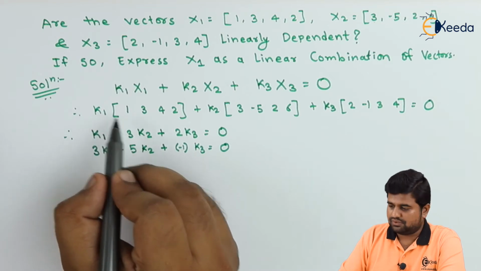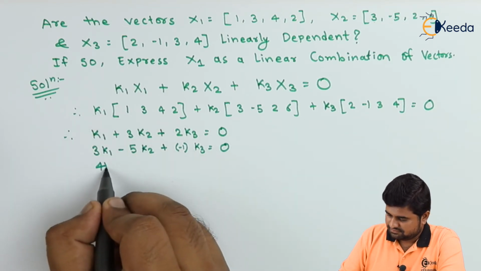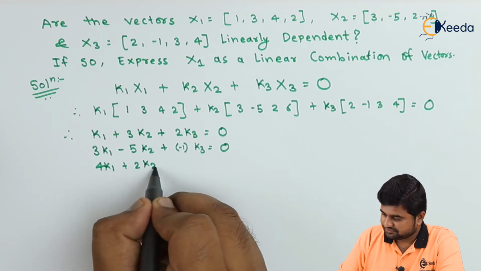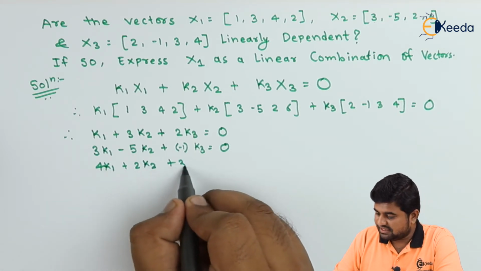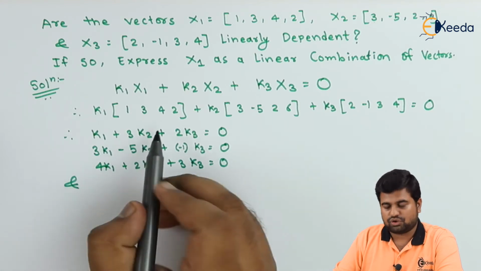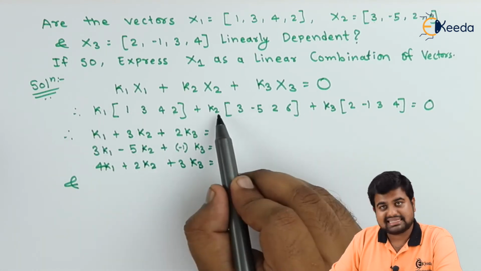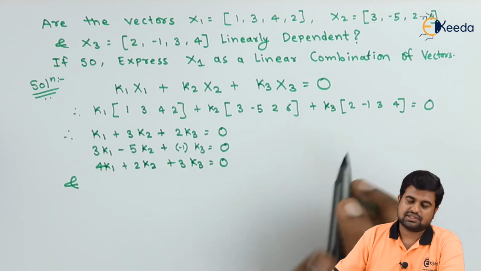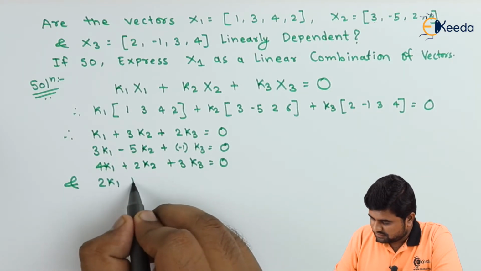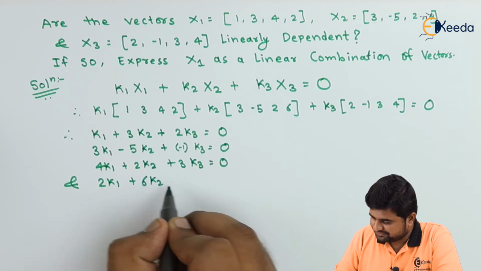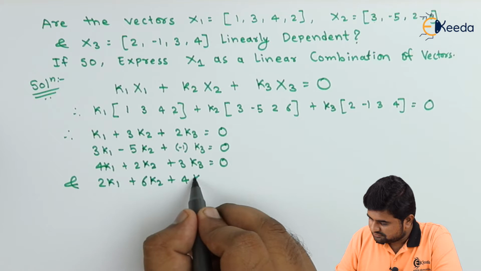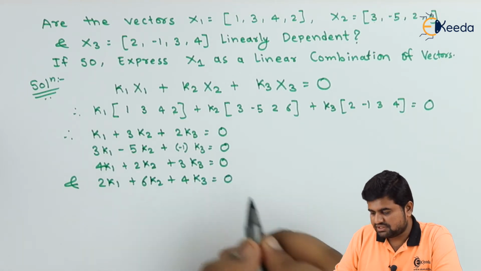Then the third one: 4 into k1 plus 2 into k2 plus 3 into k3 is equal to 0. And last but not the least, 2 into k1 plus 6 into k2 plus 4 into k3 is equal to 0.